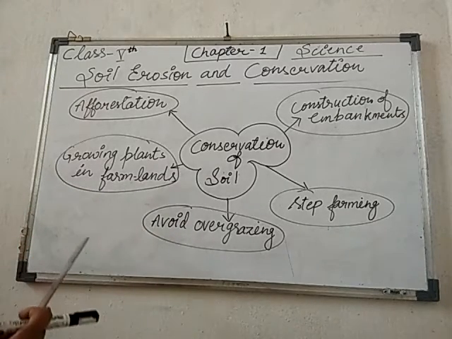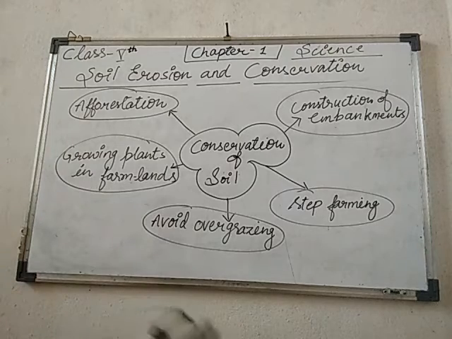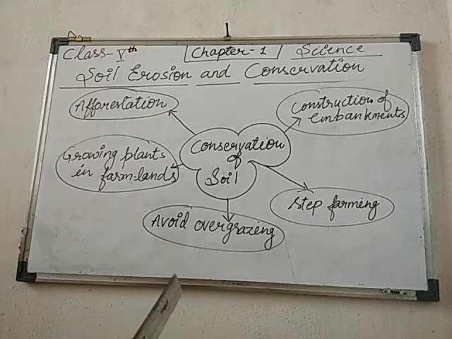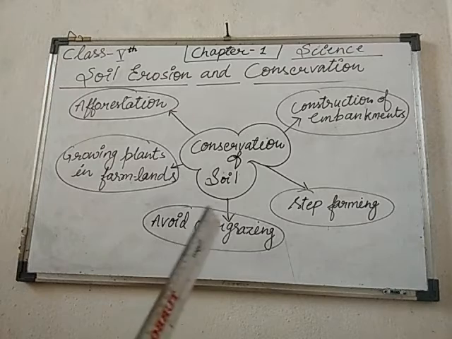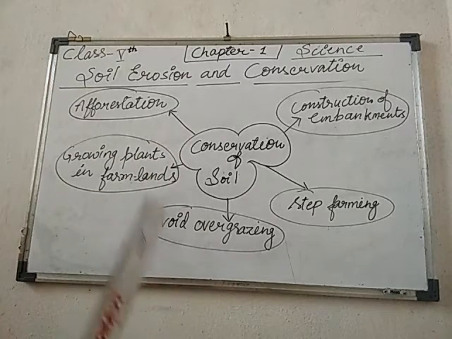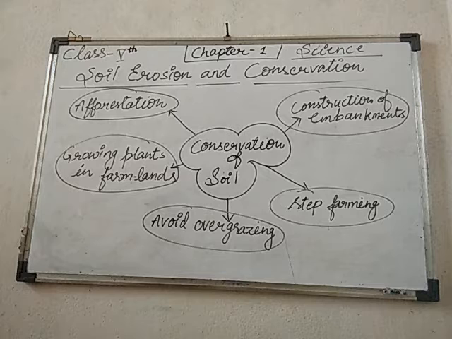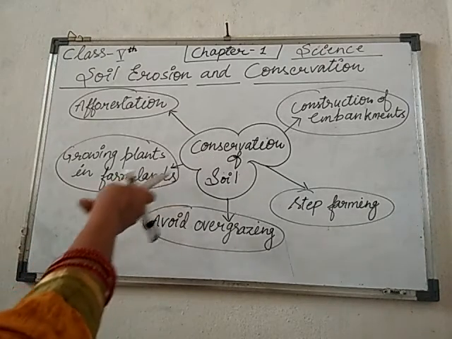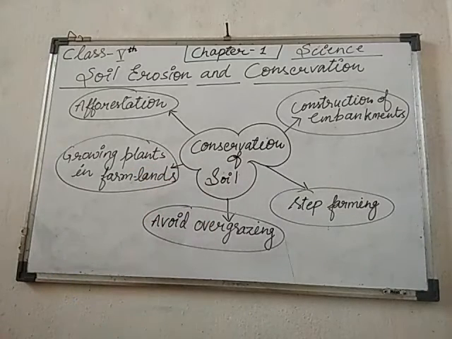The second one is growing plants in farmland, meaning land that is not in use. That place can be used for growing some plants, because the roots firmly fix the plant into the soil, so we can easily save the top fertile soil. Land which is not in use is good for growing grasses or some other plants, so by this process we can also conserve the soil.